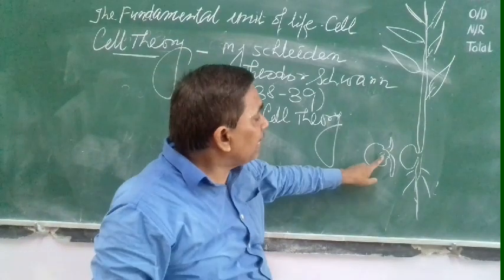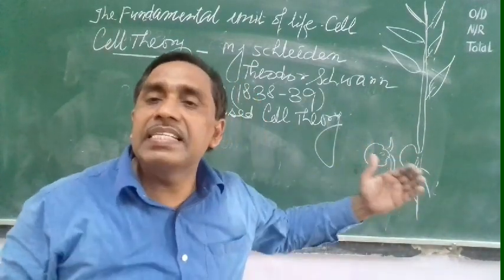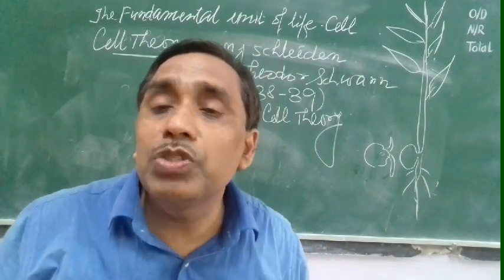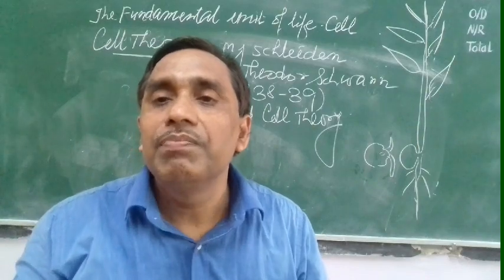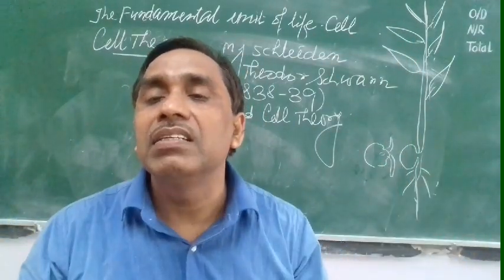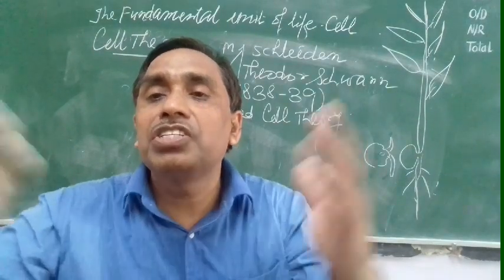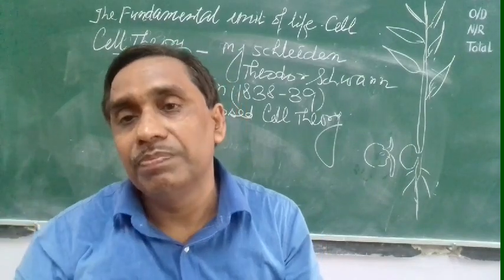But here, inside, suppose a single cell divides and produces 2 cells, 4 cells, 8 cells, 16 cells, 32 cells, 64 cells, 128 cells, 256 cells, just doubling. The number of cells is increasing by division. So the tissue amount is increasing, the organ is increasing, the organ system is increasing. That's why the multicellular plant and animal are going to develop.